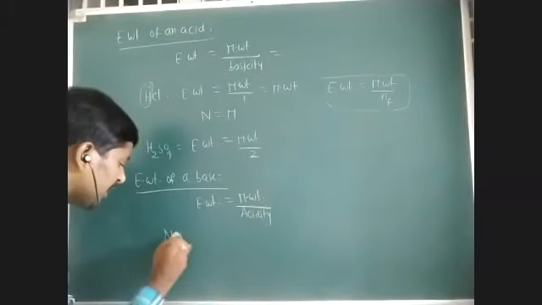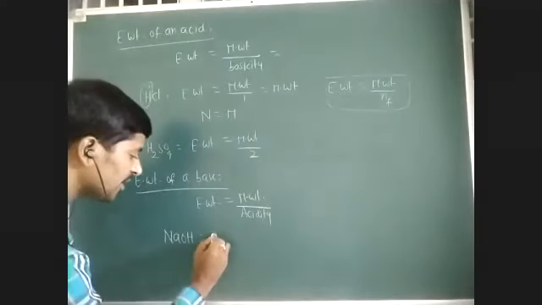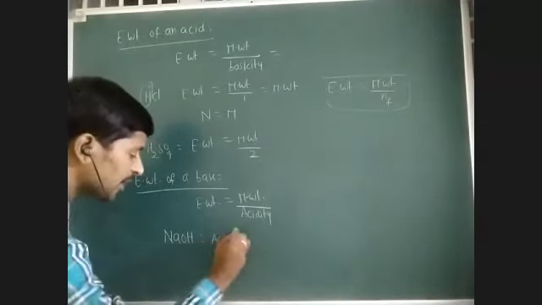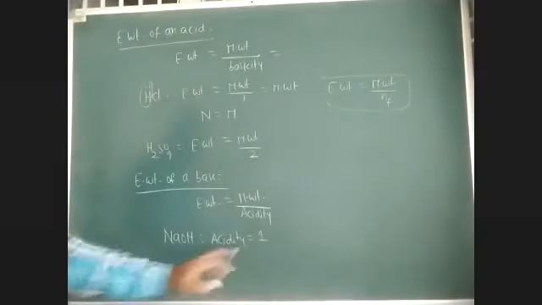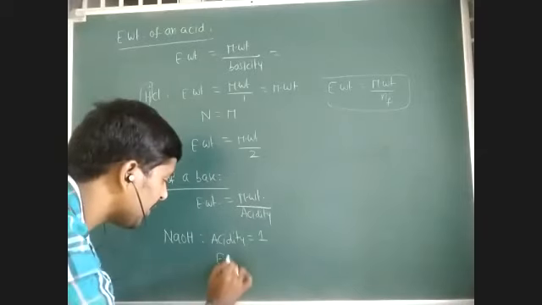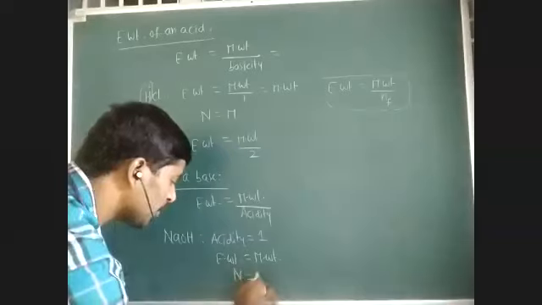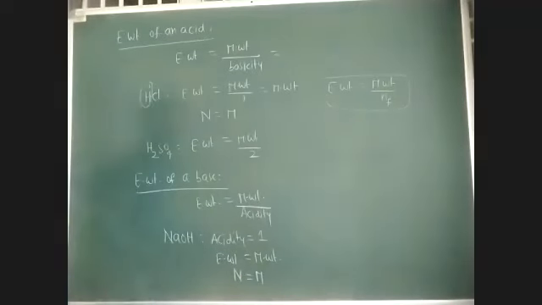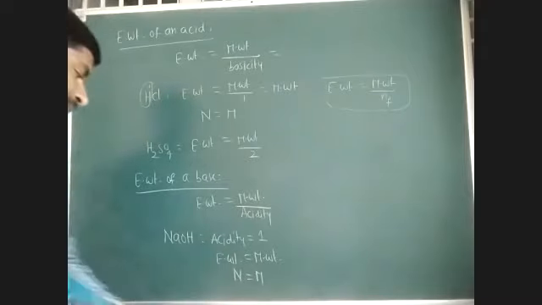For example, if you take NaOH or KOH, the n factor or acidity is 1. Only one replaceable OH minus ion. So acidity is 1, therefore equivalent weight is equal to molecular weight. Both are the same. That means normality and molarity are both the same.